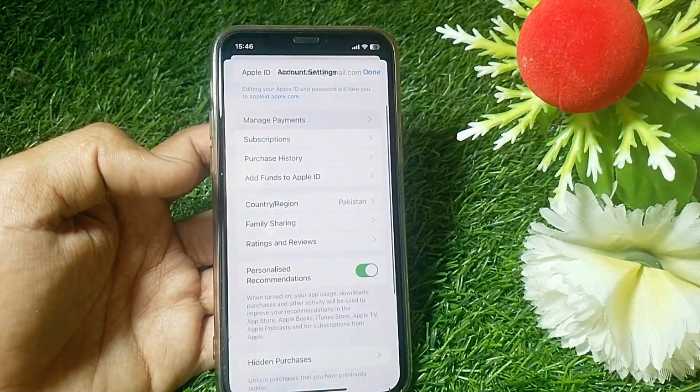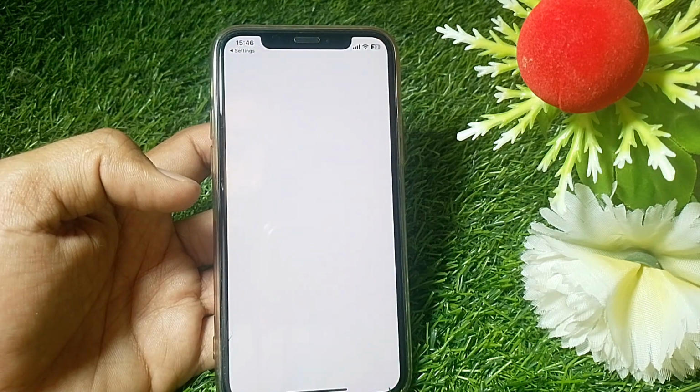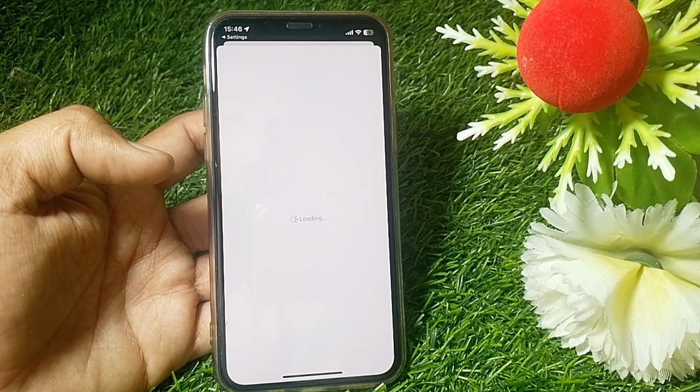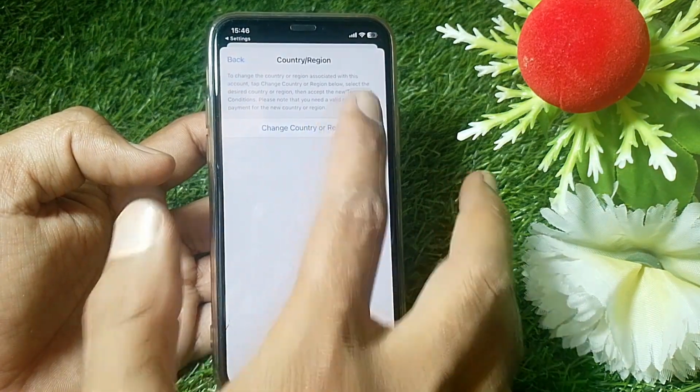Again go back, and then tap on Country or Region. From here, you have to change the country to the one in which your debit or credit card was issued. You have to wait some seconds because it's loading, so be patient. After that you can see Change Country or Region, tap on that.